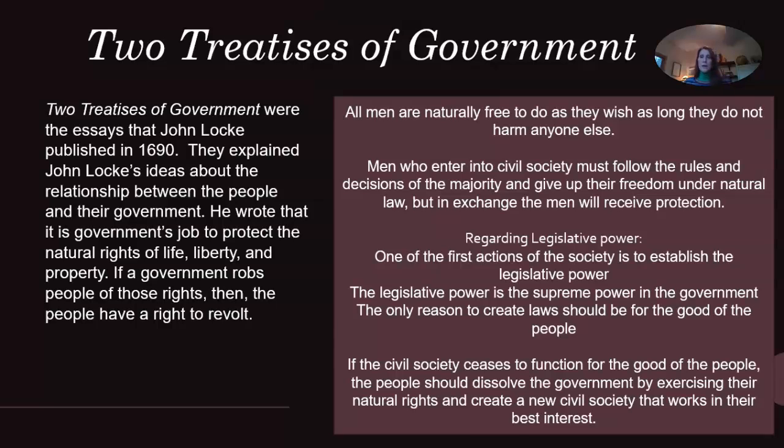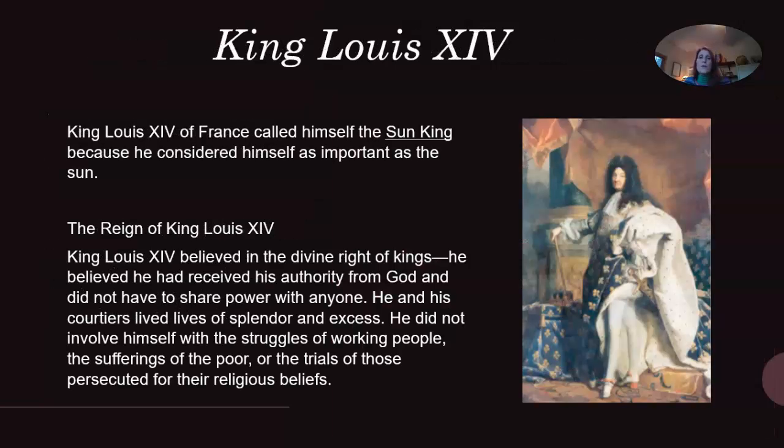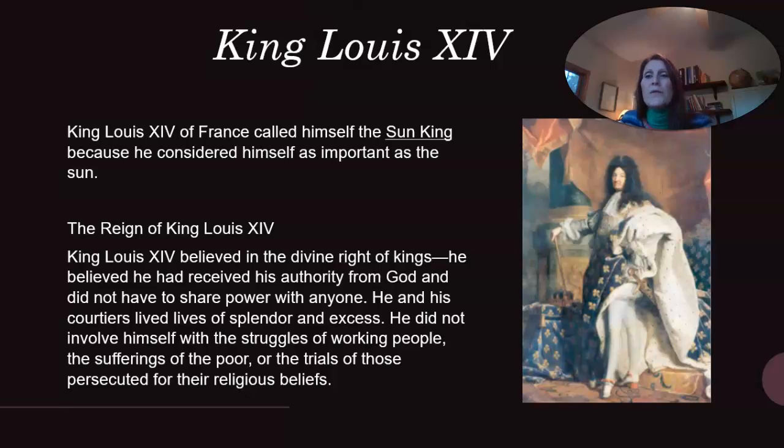All right, moving on. King Louis XIV. King Louis XIV of France called himself the Sun King because he considered himself as important as the sun. The reign of King Louis XIV. King Louis XIV believed in the divine right of kings. He believed he had received his authority from God and did not have to share power with anyone else. And we learned about that divine right of kings again in our last lesson.